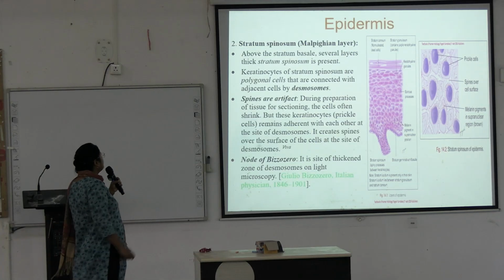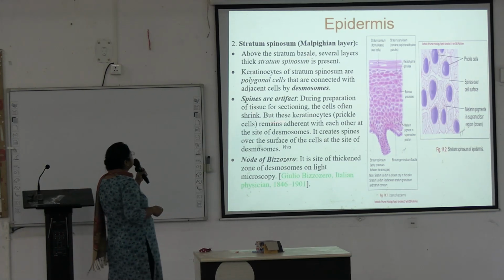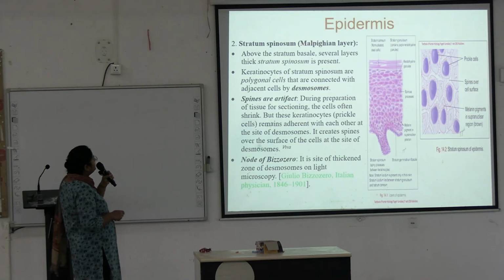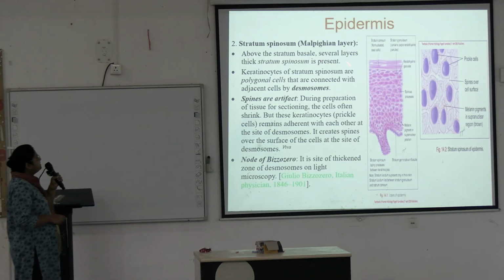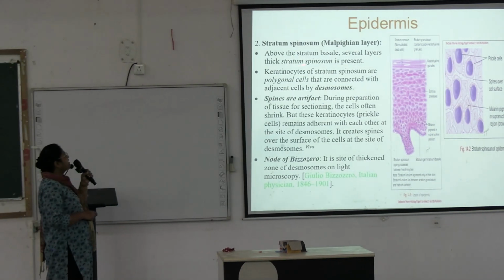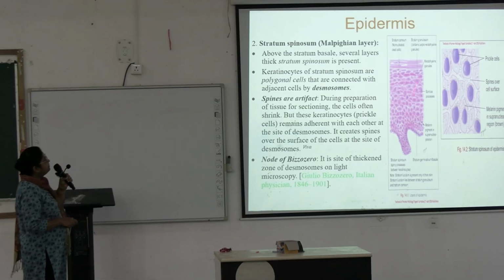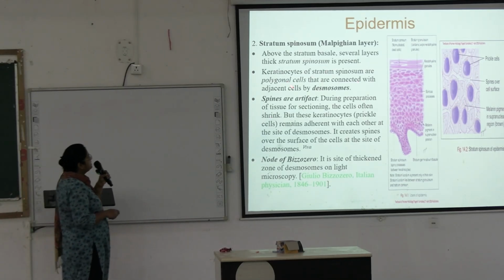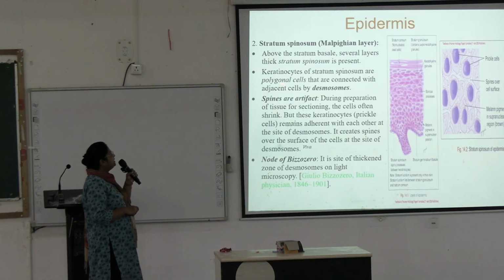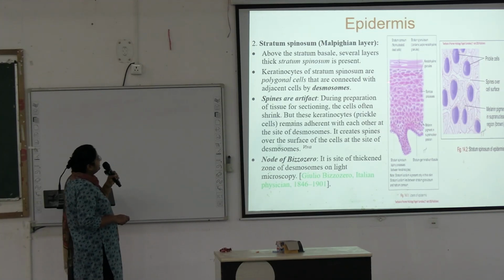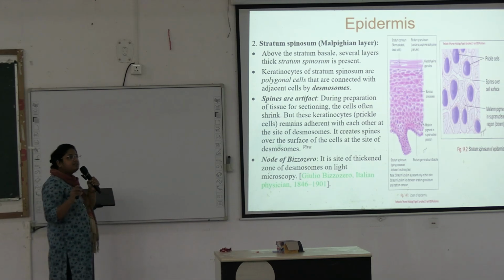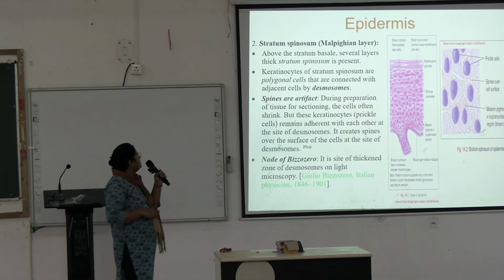Next, we are going to stratum spinosum, also known as Malpighian layer. Other terms are important. Above the stratum basale, several layers thick, stratum spinosum is present. Keratinocytes of the stratum spinosum are polygonal cells that are connected with adjacent cells by desmosomes. Desmosomes are cell junctions.